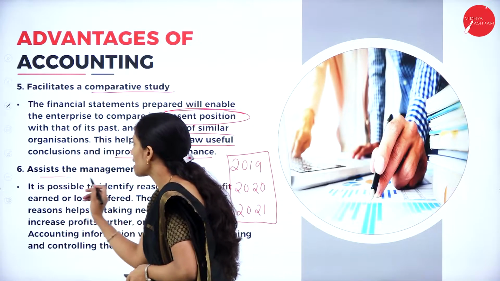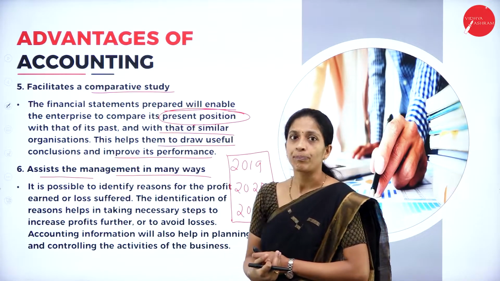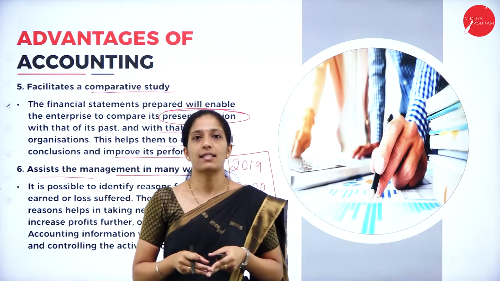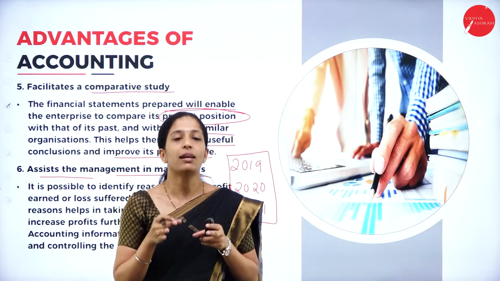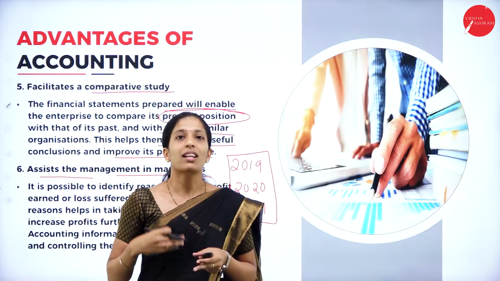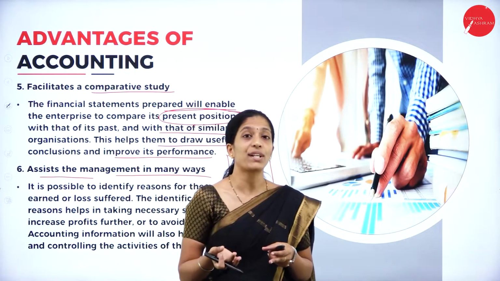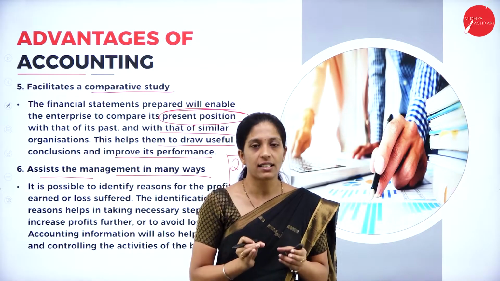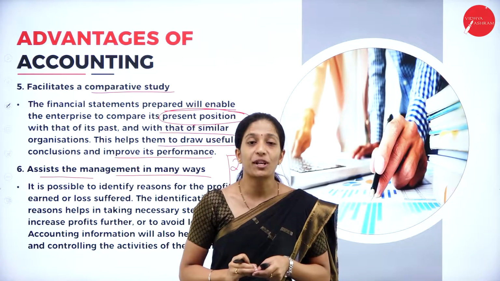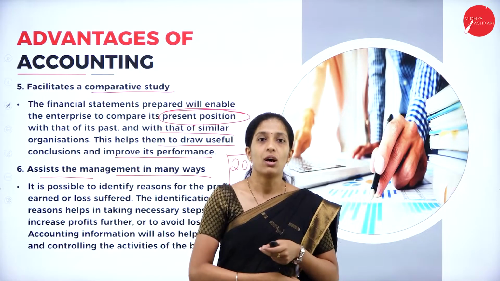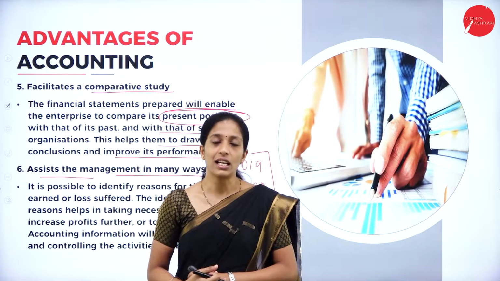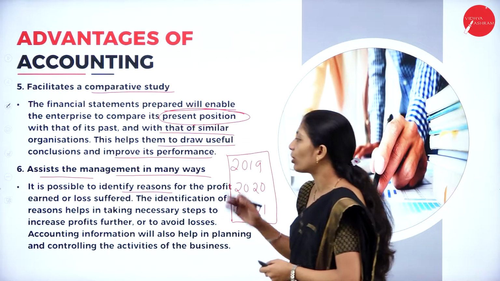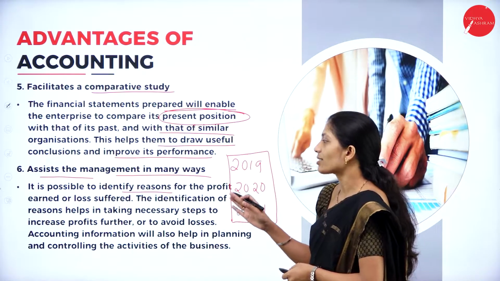Next one is to assess the management in many ways. Of course, if we know the exact financial results of a particular organization, we will come to know how the management has to be run. So, what are the measures that can be taken in order to improve the organization? In order to take a particular decision, this financial information, or the accounting information, plays a very important role. So, it is possible to identify the reasons for the profit earned or the loss suffered.